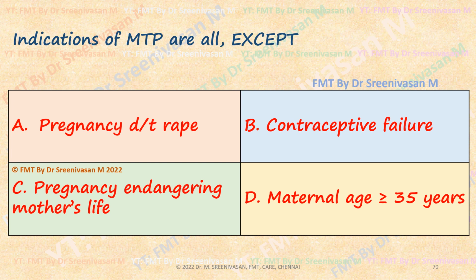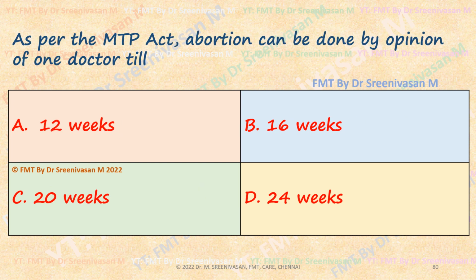Indications of MTP are all except pregnancy due to rape, contraceptive failure. So rape, humanitarian, contraceptive, social, pregnancy endangers, therapeutic. Maternal age is not the criteria. As far as MTP is allowed or denied, age is not the criteria. As per MTP Act, abortion can be done by opinion of one doctor alone. That is, if you take the recent amendment only. If the year is not mentioned, always go for the recent amendment. So one doctor, that is 20 weeks. If 1971 is mentioned, 12 weeks.